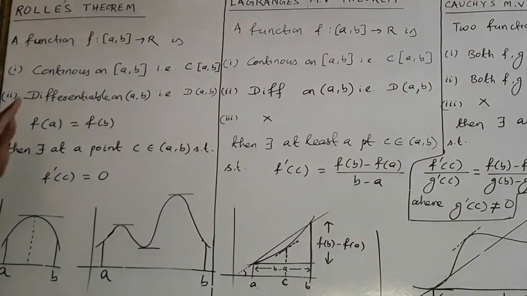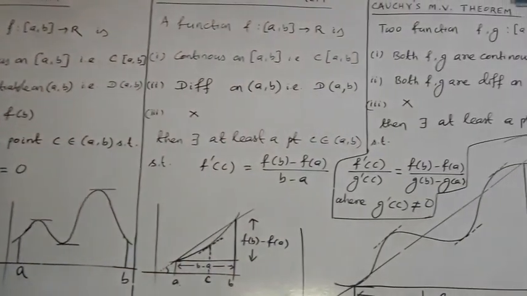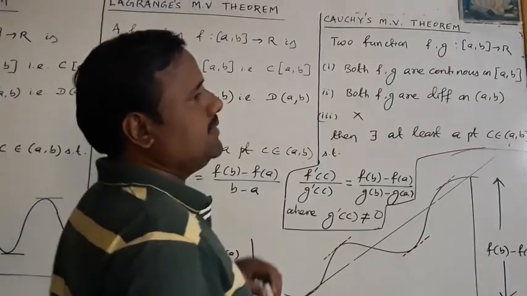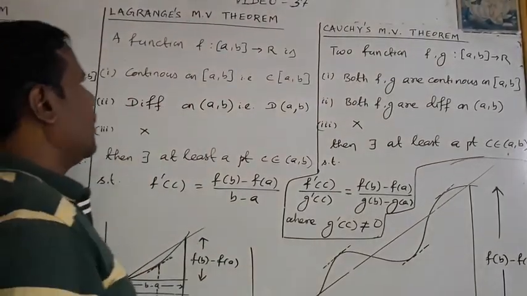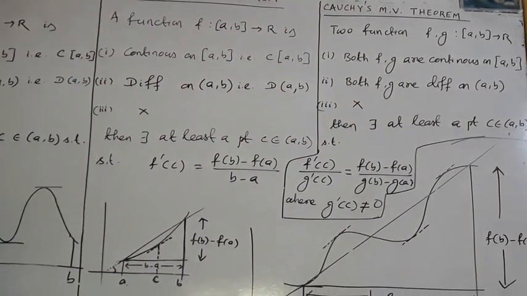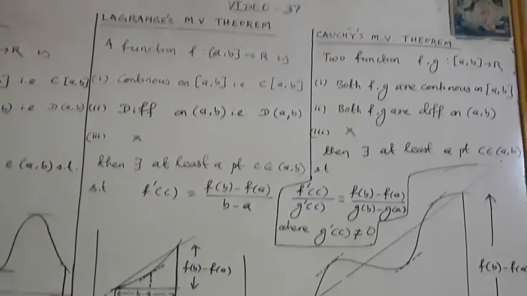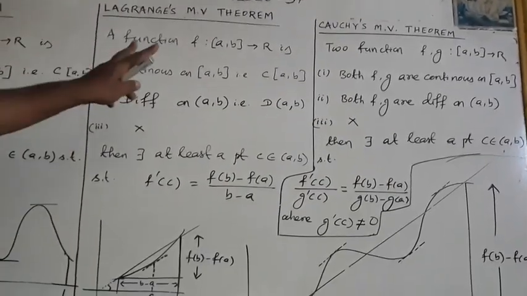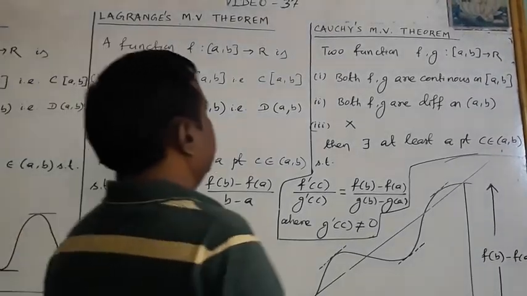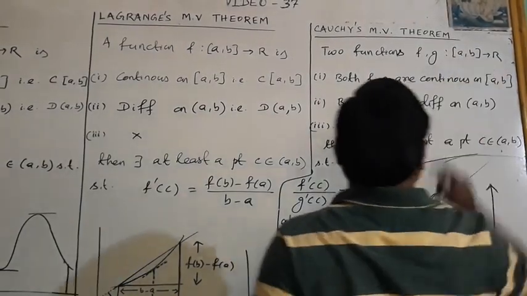Now, in comparison of these two, look at Cauchy's mean value theorem. MV means mean value. Why this is mean value, I will tell you. In Cauchy's mean value theorem there are two functions, f and g. Here in the earlier theorems only one function is there, that is f. Here there are two functions, f and g, both defined from [a,b] to R.